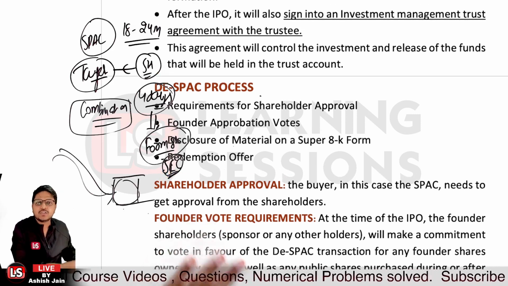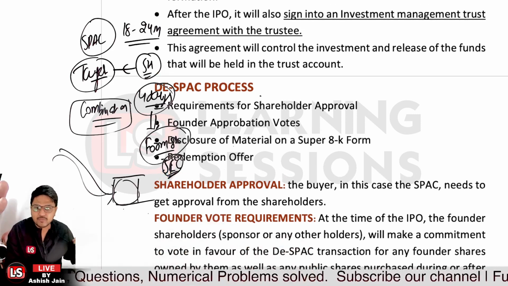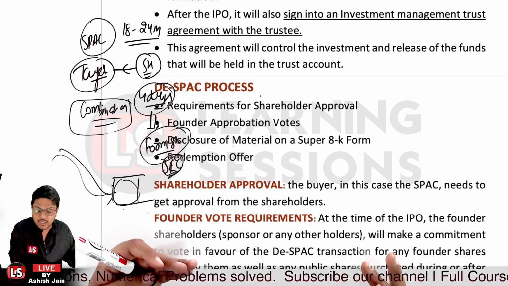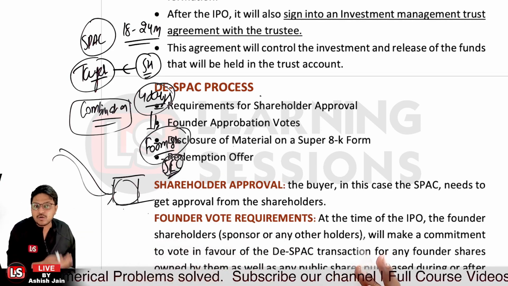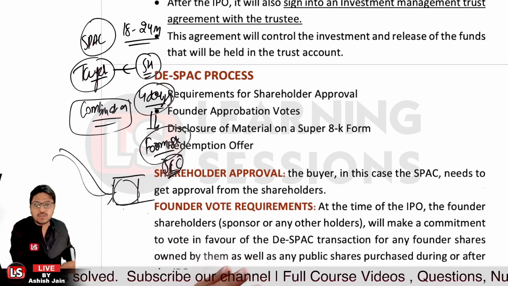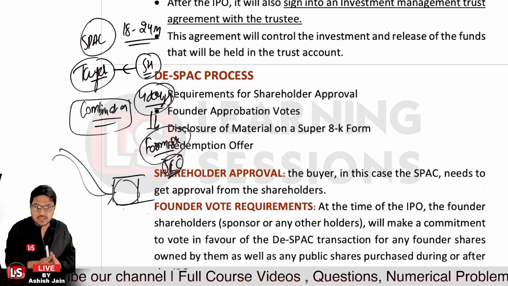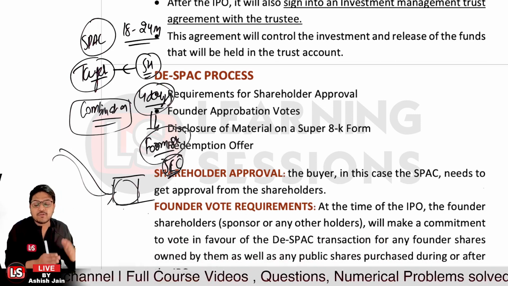So first of all, it's related to the shareholders' approval. So the buyer in this case of SPAC needs to get approval from the shareholders on whether they want to go along with the company merger or not. Further, it's related to founder vote requirements. Now, at the time of the IPO, founder shareholders like the sponsors will make a commitment to vote in favor of the de-SPAC.